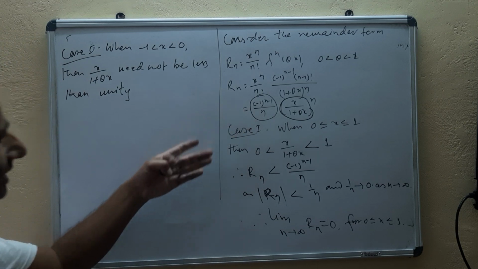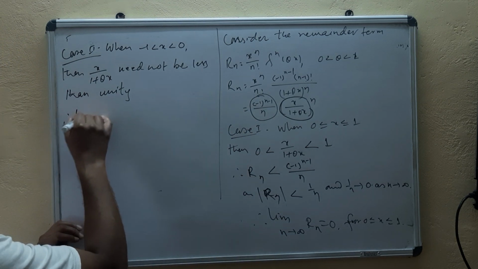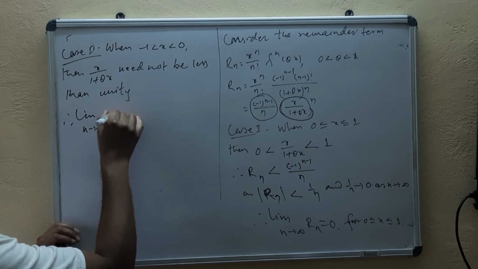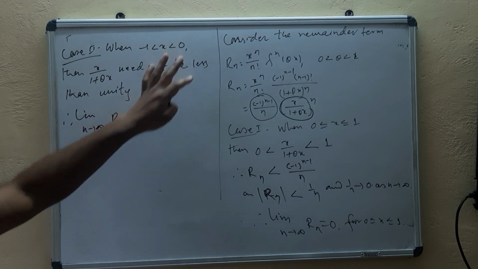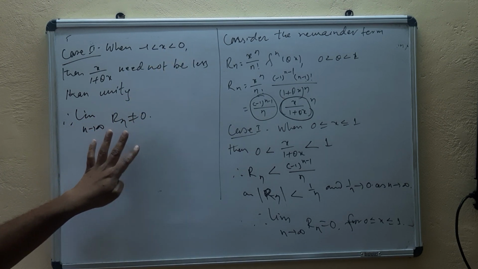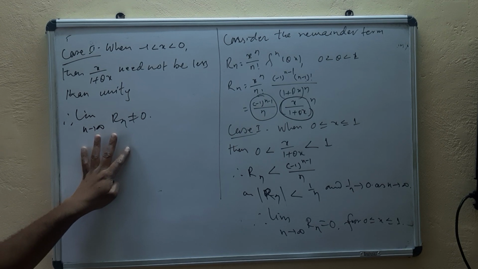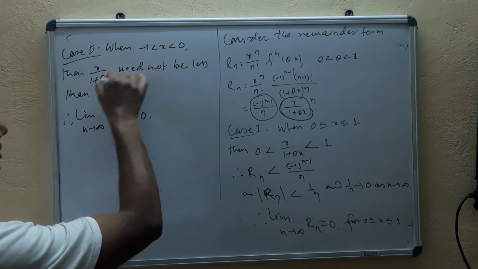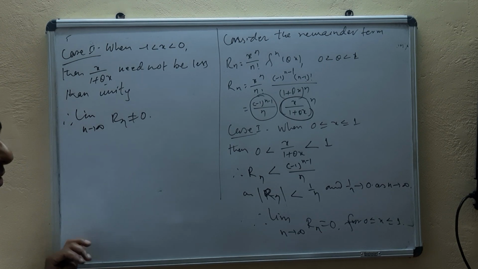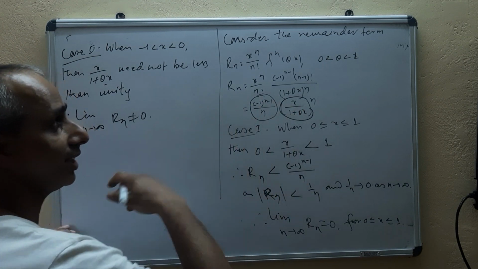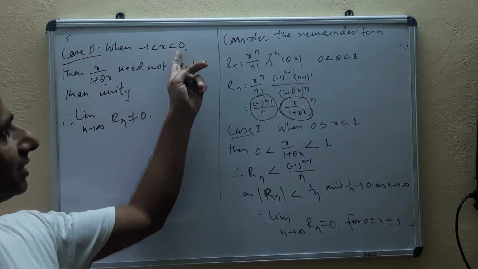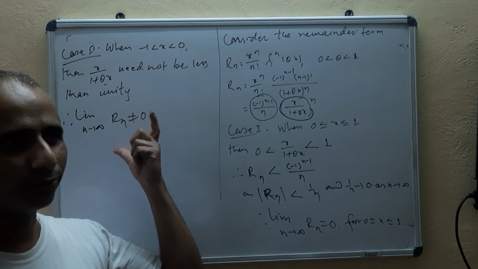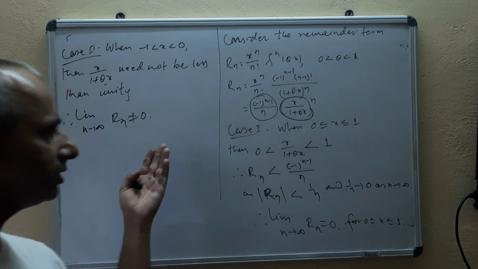So here in this case the remainder doesn't tend to 0. Therefore limit n tends to infinity, Rn is not equal to 0 here. Means for minus 1 to 0 we could say nothing here, because we could not say that it will always be less than unity. There can be values greater than 1 also. When this value becomes greater than 1, Rn tends to infinity, means doesn't tend to 0. Means by using Lagrange's form of remainder, in this case minus 1 less than x less than 0, we could not be confirmed. And so we must be using another remainder form.